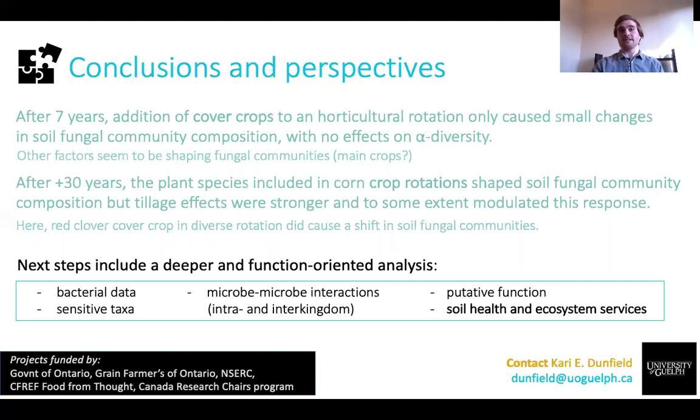Our next steps included deeper analysis of both fungal and bacterial communities, their interactions, and their repercussion in soil health and provision of ecosystem services.